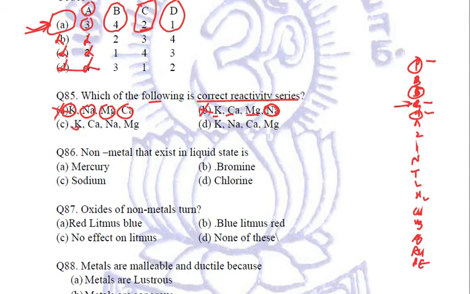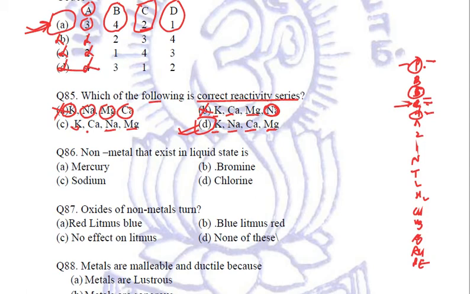Next, potassium is okay, calcium again is okay, sodium is okay. There are two ways of writing it. Magnesium comes here, right? Next option is potassium is okay, then sodium, then calcium, then magnesium. So D is the correct answer. Potassium, sodium, calcium, magnesium. Fine.